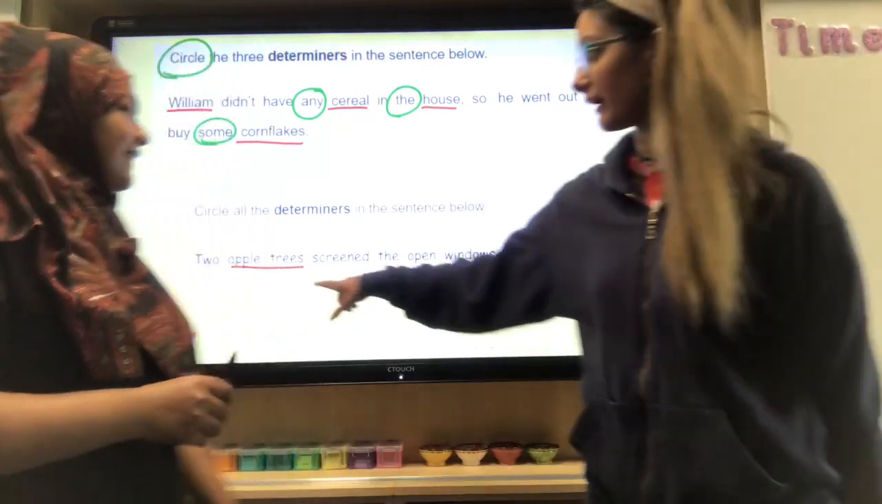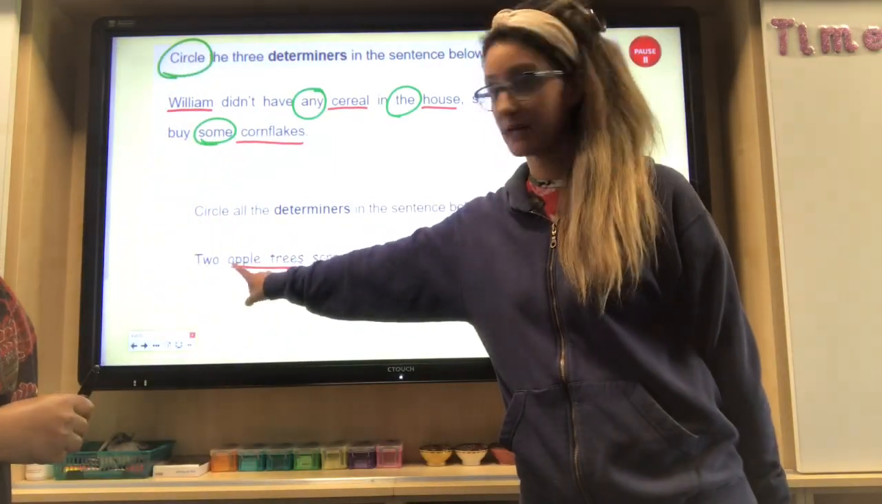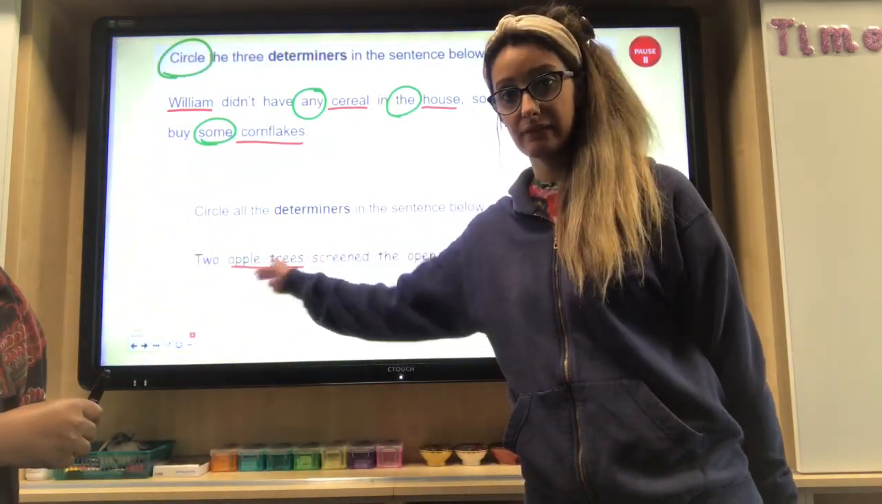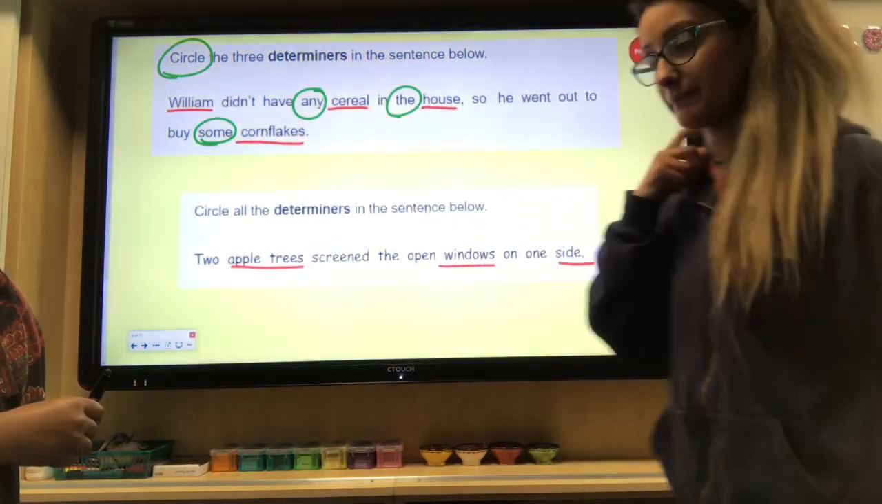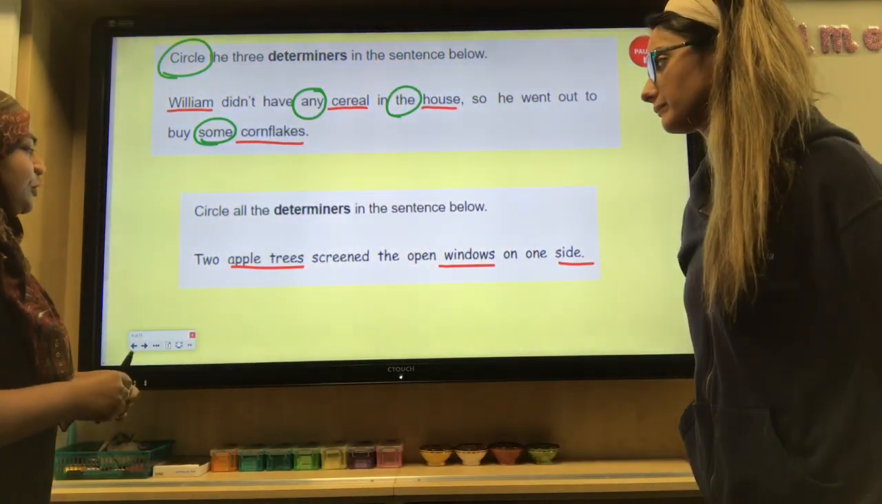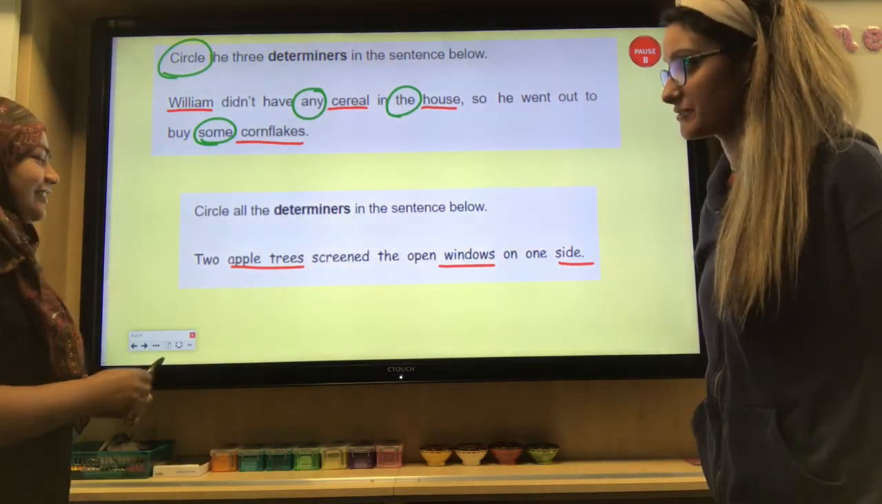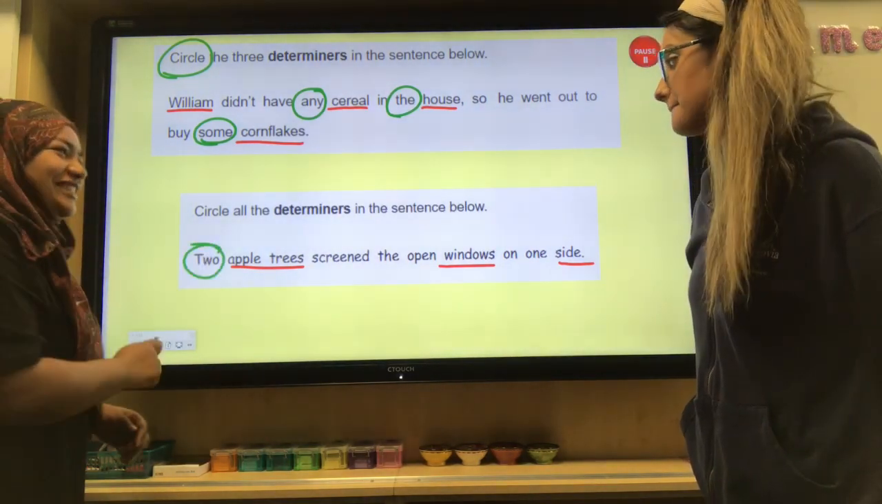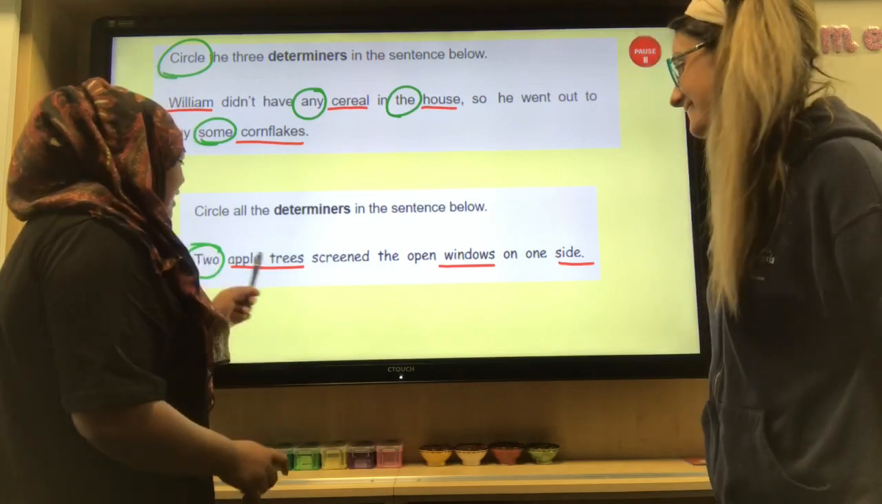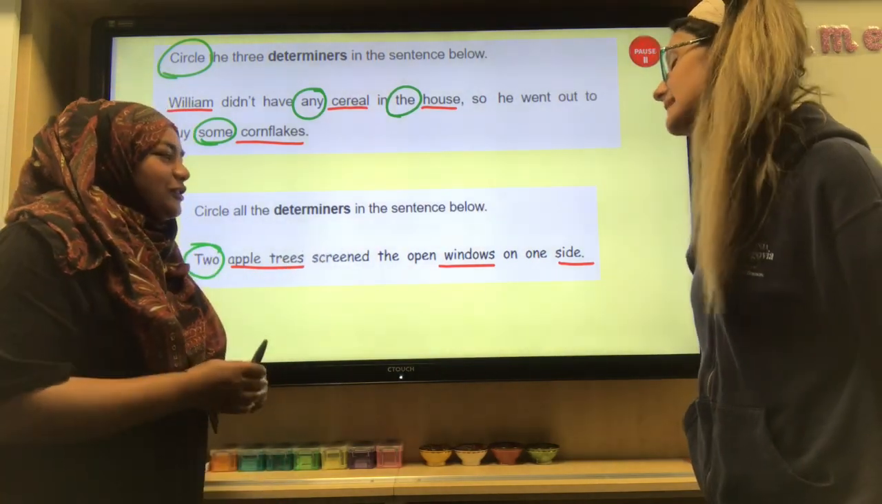Now just before we go there, some of you might have just identified "apple", but actually the noun is "apple trees". They're telling the type of tree, so just be careful with that. Okay. So we've got two apple trees. I think it's quite easy to spot that first one because you can see the quantifier. It's the amount of something, which is two. Well done, Mrs. Gale. You're getting much better at this. So two apple trees screened the open windows on one side.